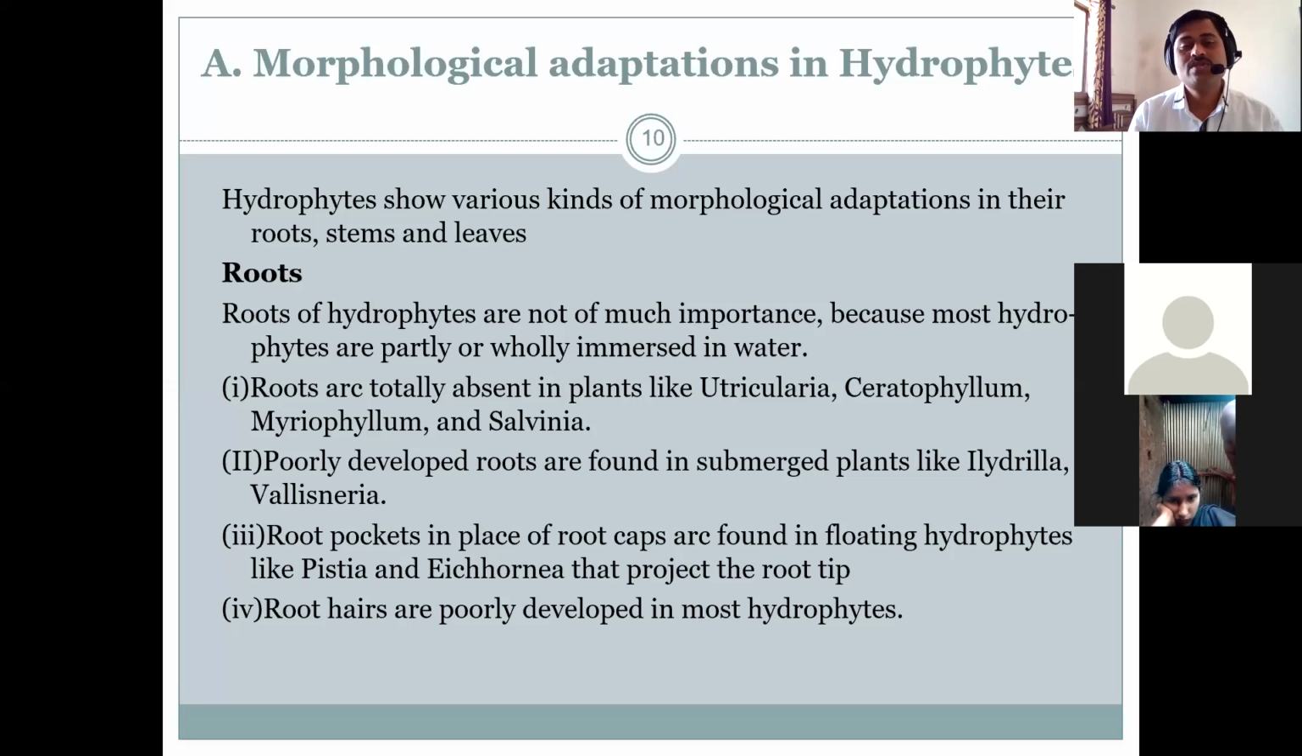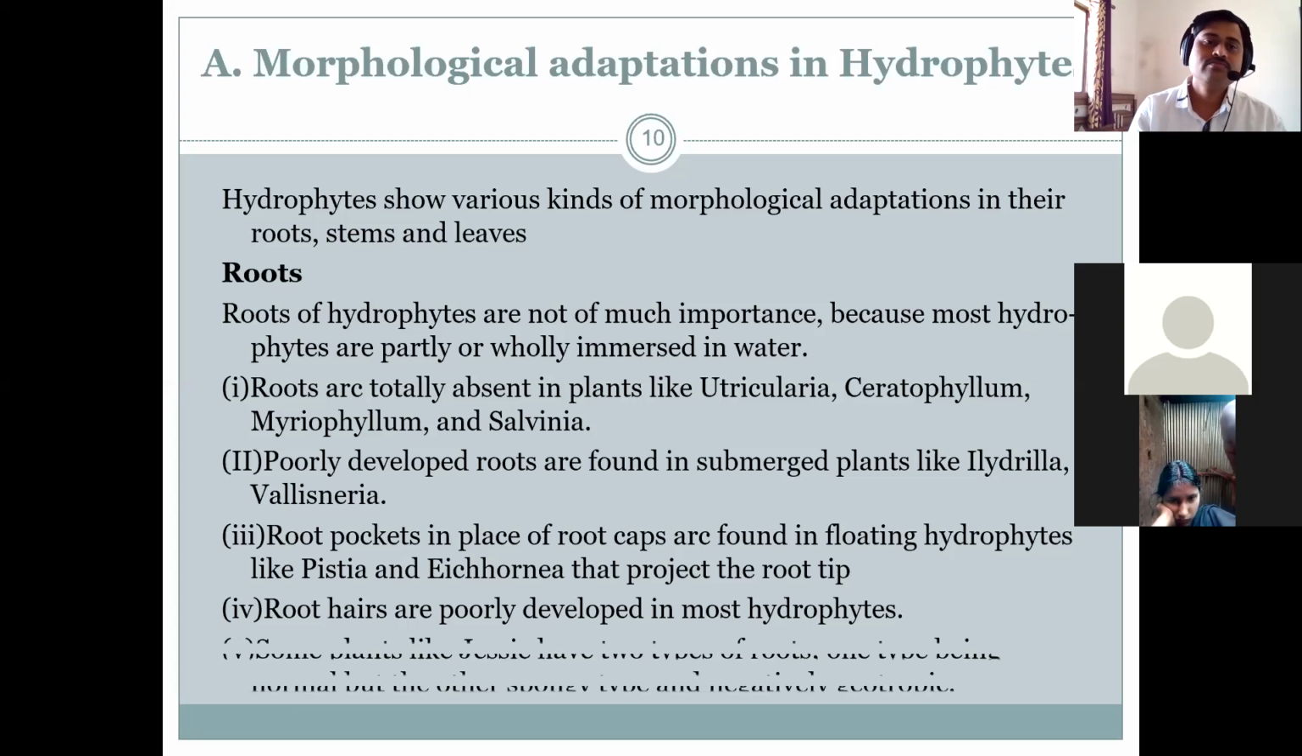Root pockets are found in place of root caps in some of the floating hydrophytes, just like in Eichhornia or Pistia. Here root pockets are found, and they have a large number of air chambers or air sacs. Because of that, the plant can float on the surface of water. Then root hairs are poorly developed in most hydrophytes.